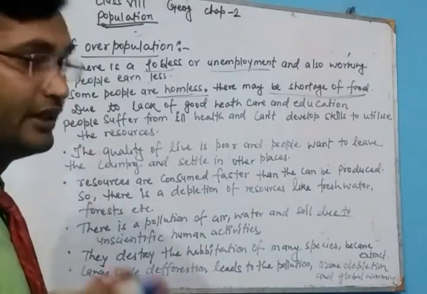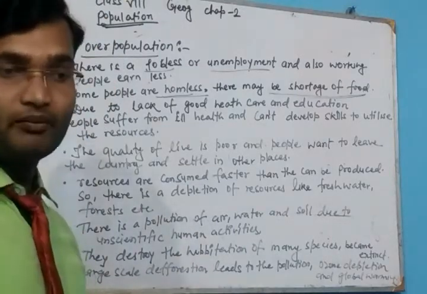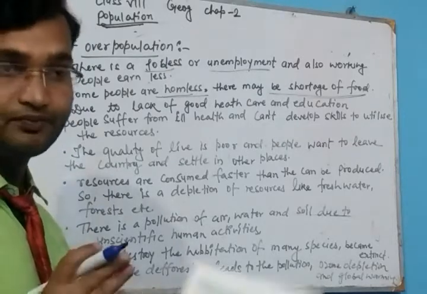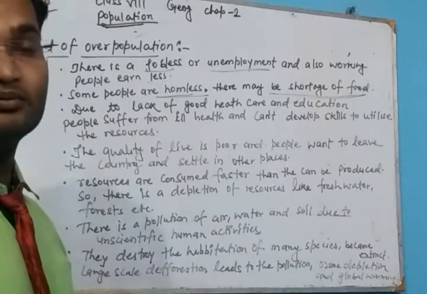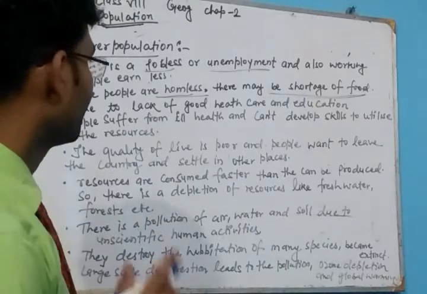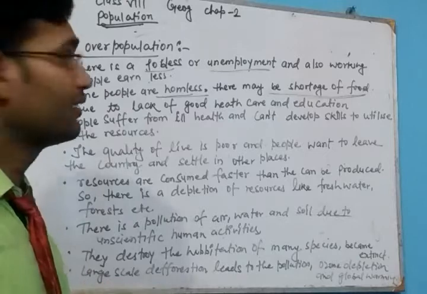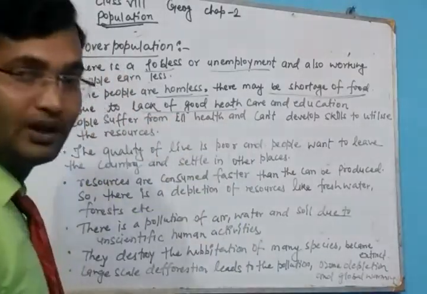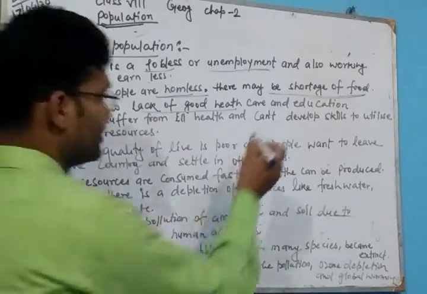Next, if there is overpopulation, people don't get proper care. Proper care means there is a lack of good health care and education.